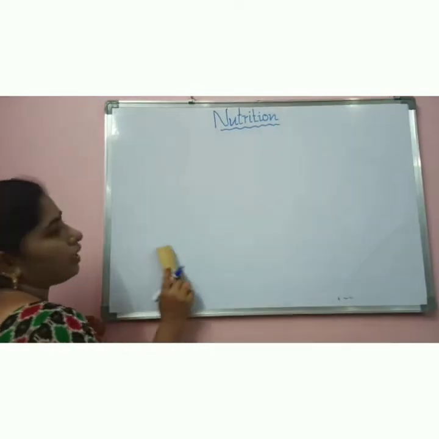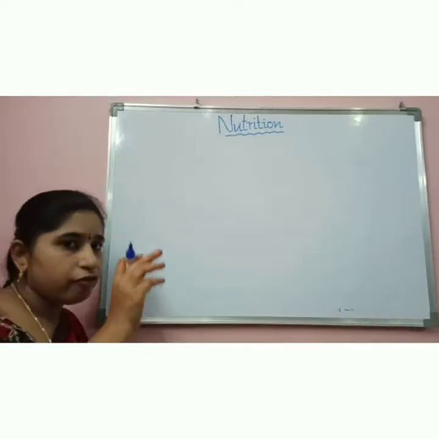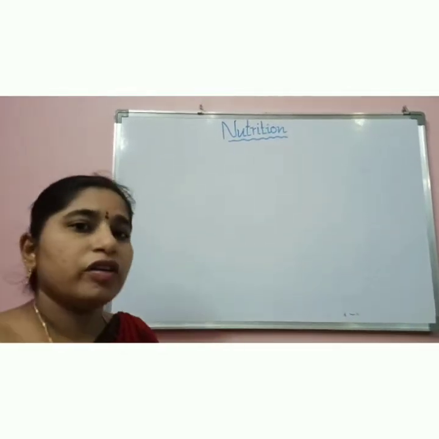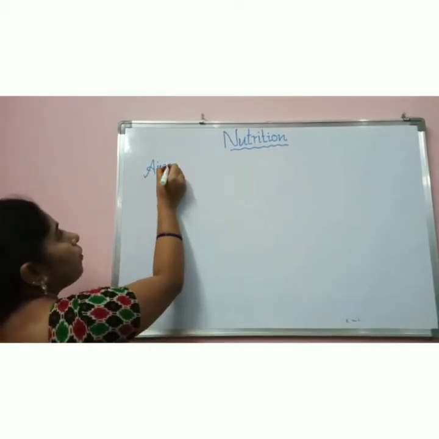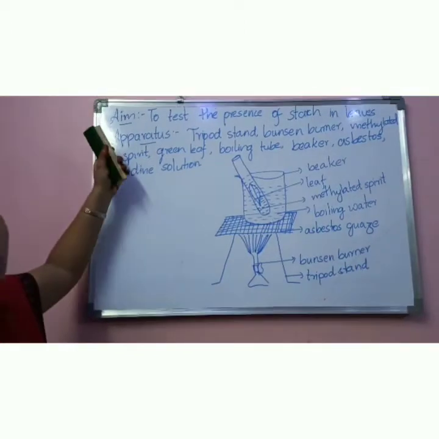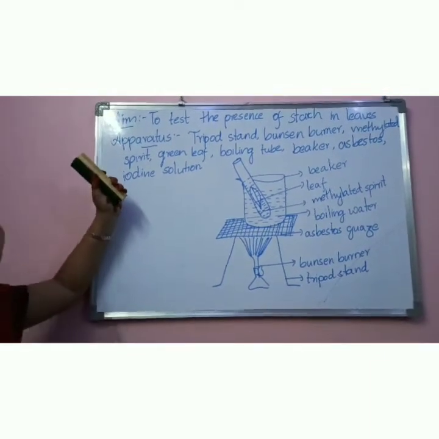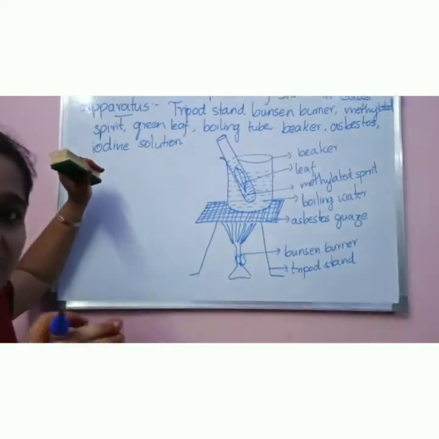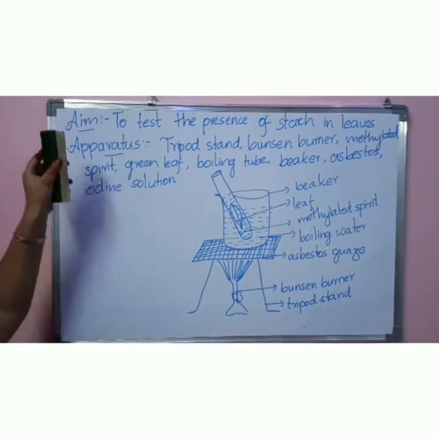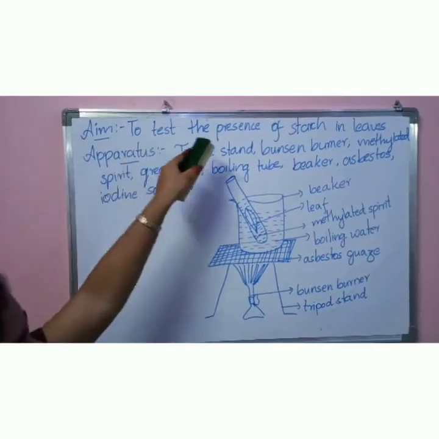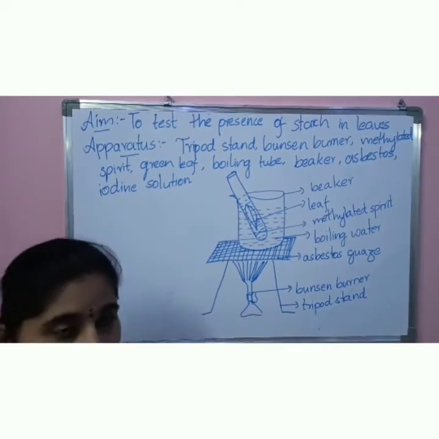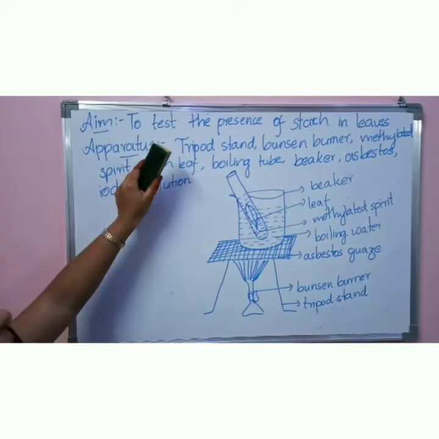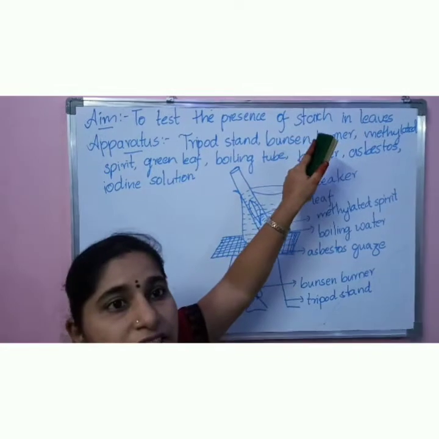Before doing any experiment, we have to follow some protocol. The first step is we have to know what the aim is. Now we are going to do an experiment to prove that starch is present in the leaf. Here our aim is to test the presence of starch in the leaf. For any experiment we have to have an aim.